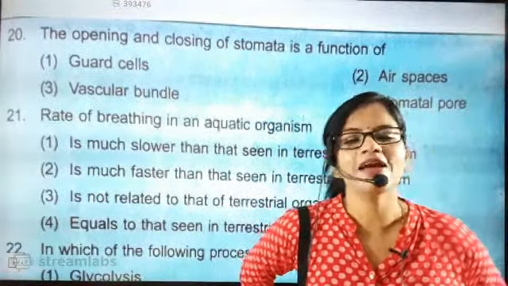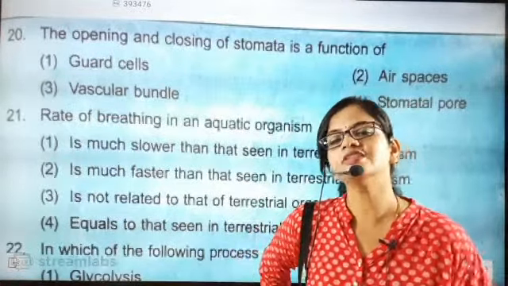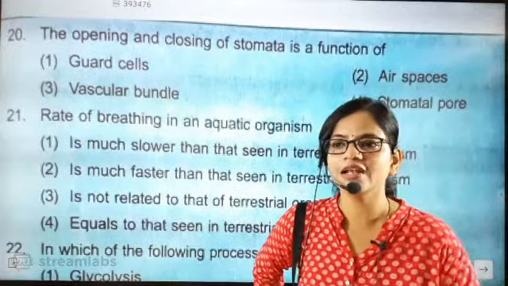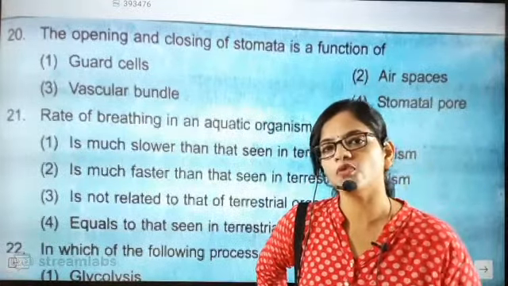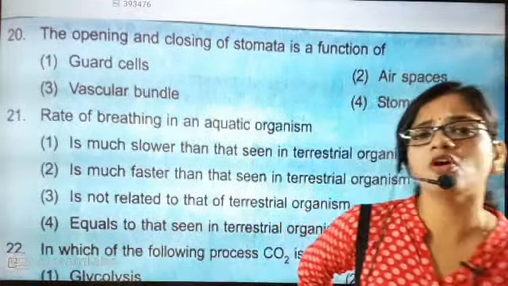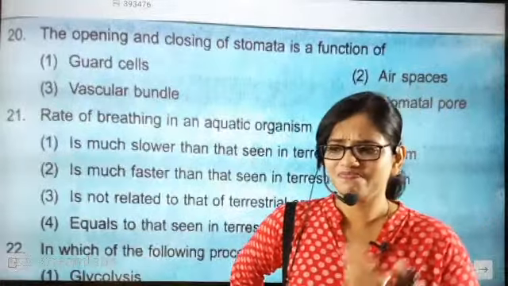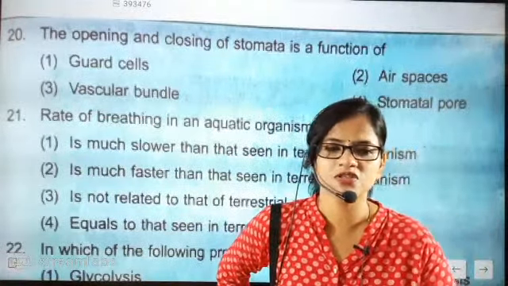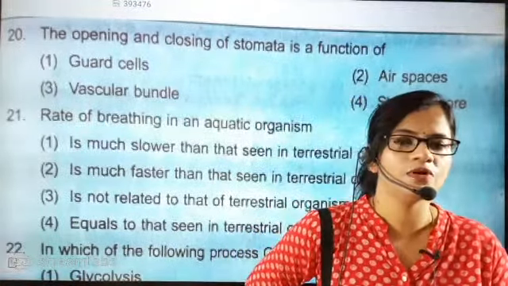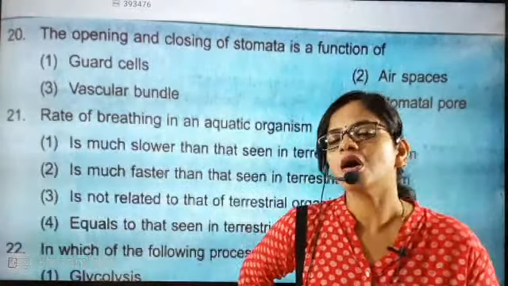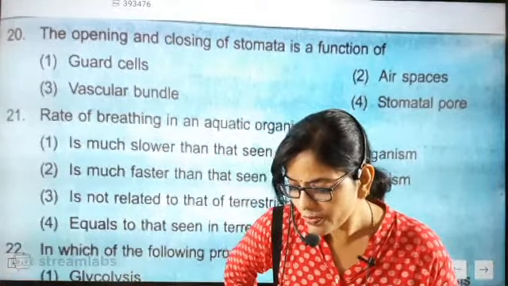Aquatic animals respire fast. The rate of respiration is faster in aquatic animals. The reason is that the dissolved oxygen in water is very low, so they have to keep on respiring fast to take in that dissolved oxygen. One more word I have used is eutrophication. It is where the dissolved oxygen present in water is taken out by some unwanted weeds or chemicals, which reduces the oxygen available in water. That is a danger to aquatic animals. This word is called eutrophication. I hope you have understood.